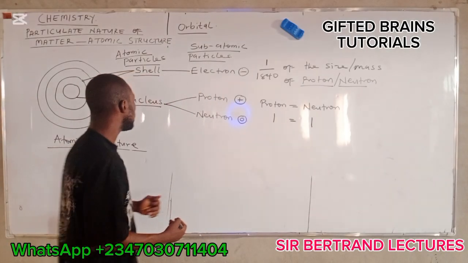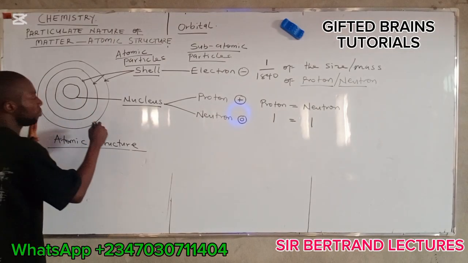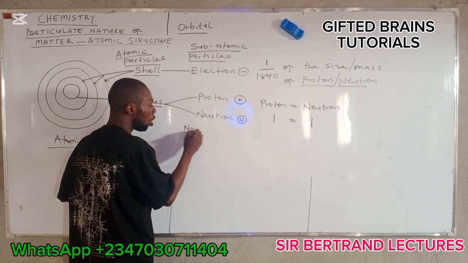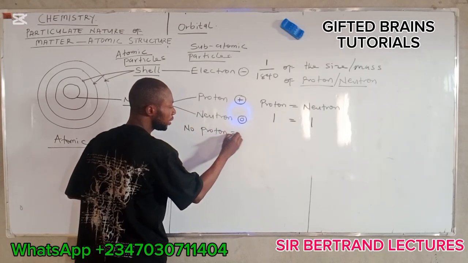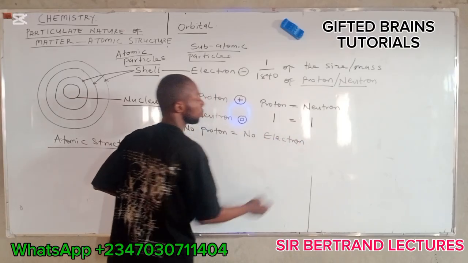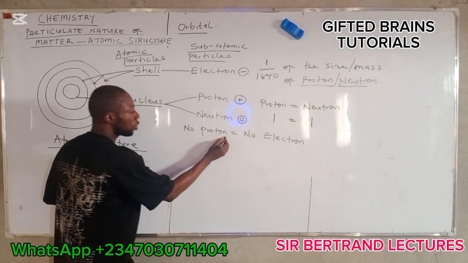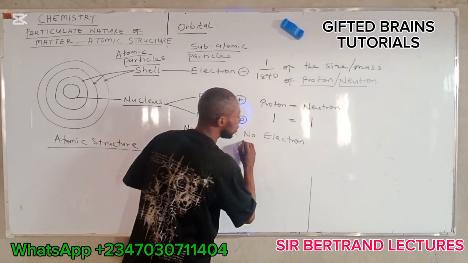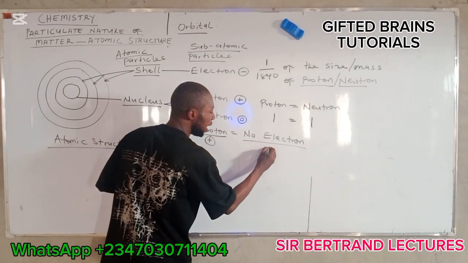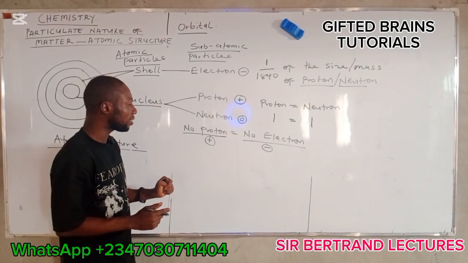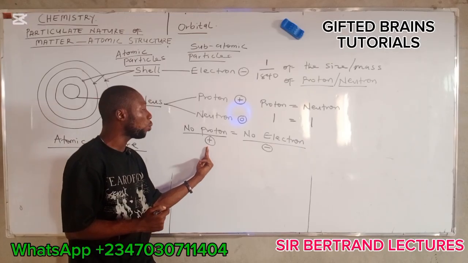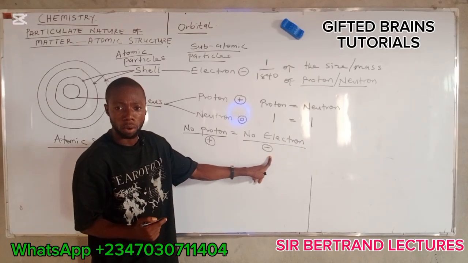Do you understand? Now, in every atom, the number of protons is equal to the number of electrons. Because the proton is positive and the electron is negative, this shows that the positive entity of an atom is equal to the negative entity of an atom.